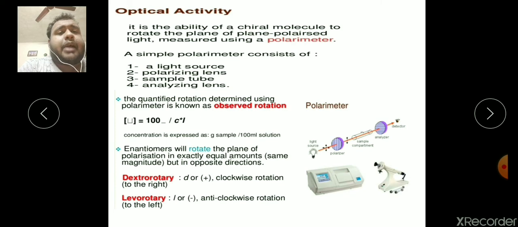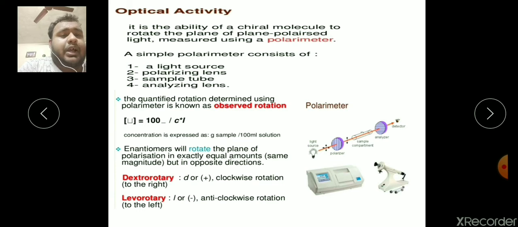Optical activity is an inherent optical property of a chiral molecule, especially how it can rotate the plane of polarized light. Here you can see the figure of the polarimeter, the instrument that is used for detection of change in optical angle of a molecule.